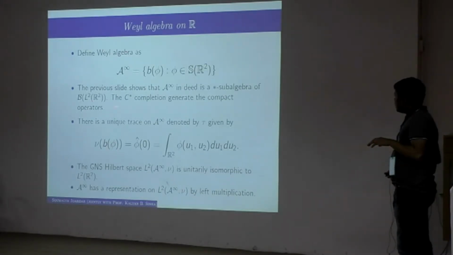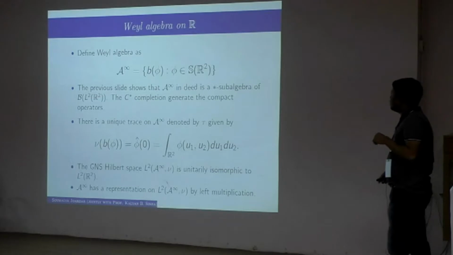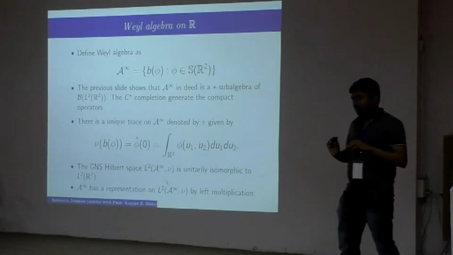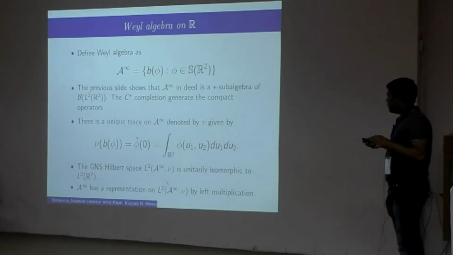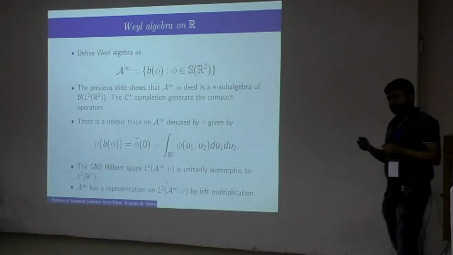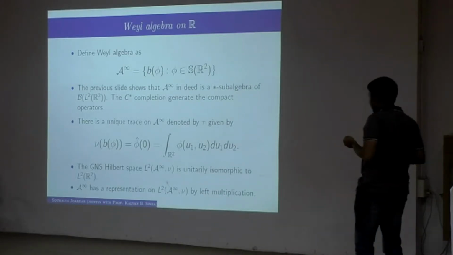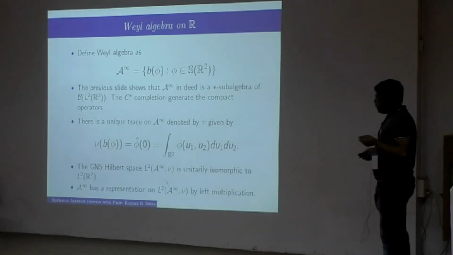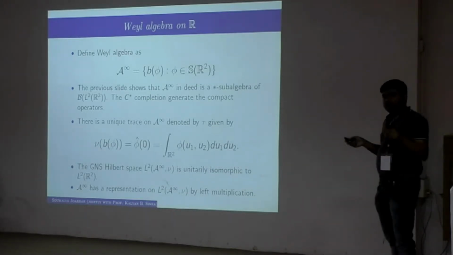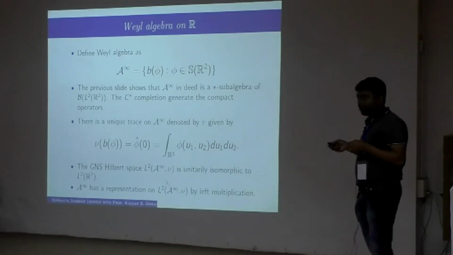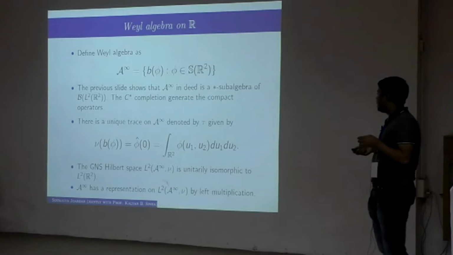So it should be B of L2 R, I think. It is not R2. But we are not taking any C* completion or Hornemann completion, as we have already seen that often to study the geometric properties, it's enough to look at the star algebra itself rather than taking any closure. As it is not a unital algebra, in principle we are looking at a non-compact space, because if you are really talking about a compact topological space, we should look at unital algebras, but this is a non-unital algebra.